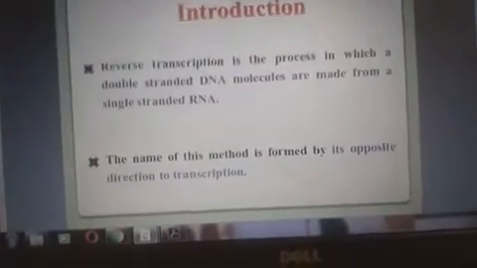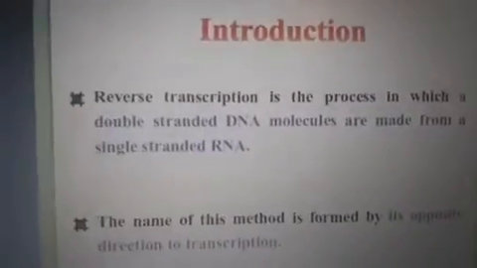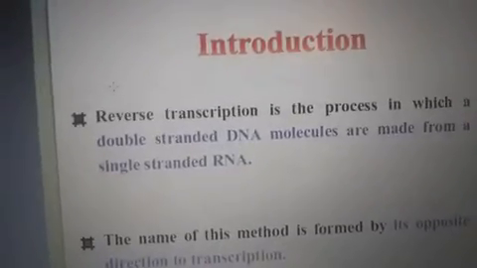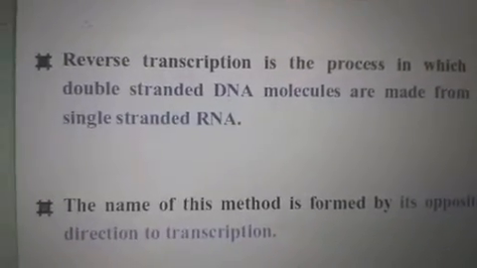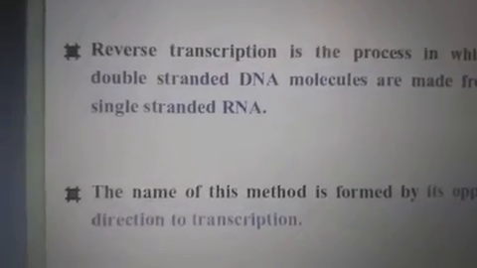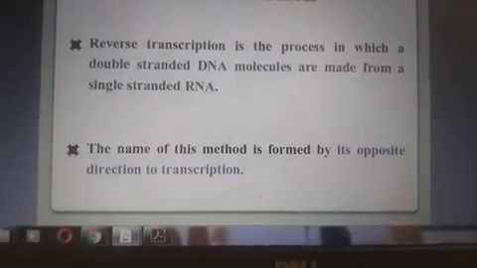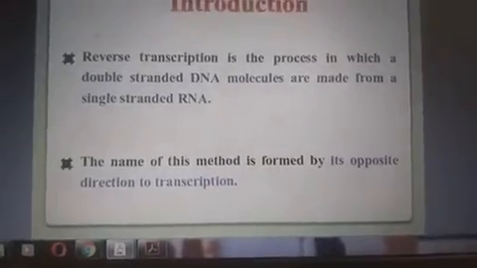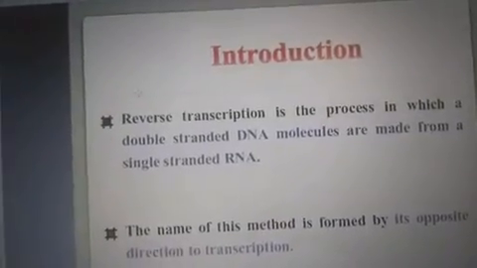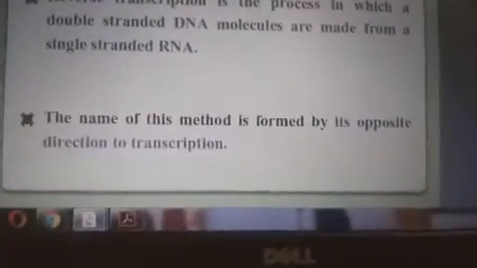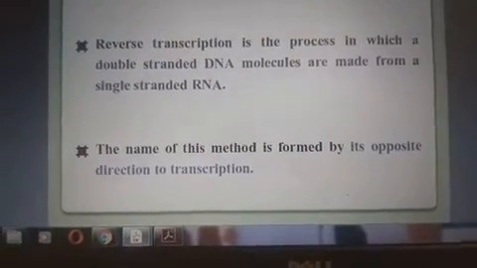Transcription is one of the important processes of the central dogma, in which DNA is transferred to mRNA. But reverse transcription is the process in which a double-stranded DNA molecule is made from a single-stranded RNA. The name of this method comes from its opposite direction of transcription. So it is the reversion process in which RNA molecules revert back to a DNA molecule.